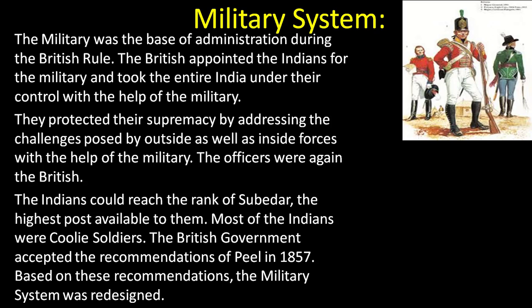They protected their supremacy by addressing the challenges posed by outside as well as inside forces with the help of the military. The officers were again British. The Indians could reach a maximum rank of Subedar, the highest post available to them. Most of the Indians were coolie soldiers.